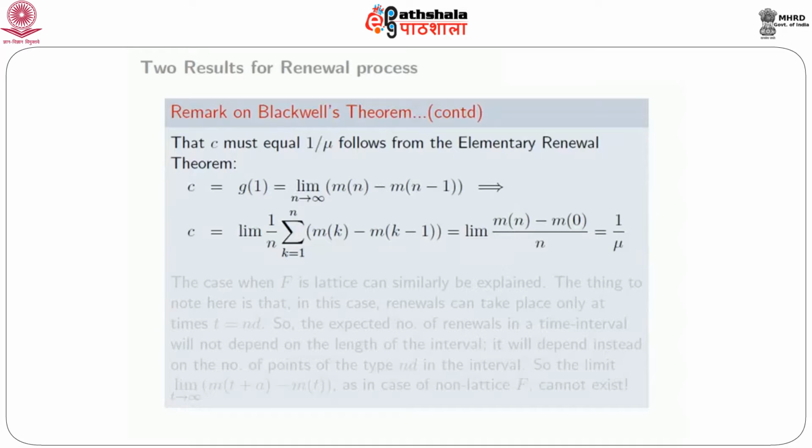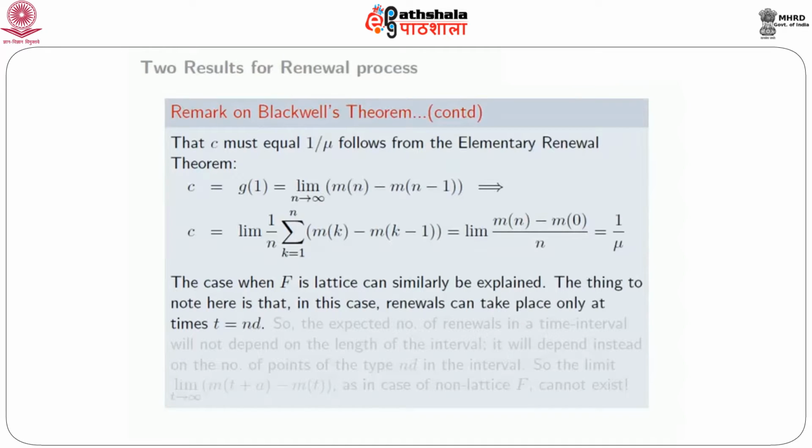So the average of the sequence, which is the limit of 1 over n times the summation k equal to 1 to n of m of k minus m of k minus 1, should also have the same limit. But then that sum sandwiches to m of n minus m of 0 divided by n. So the limit of that, of course, is 1 over mu. We already know that from the elementary renewal theorem. So that establishes why c should be 1 over mu.